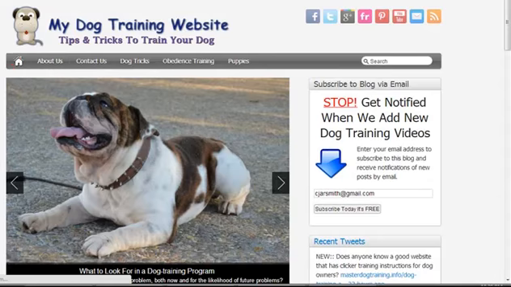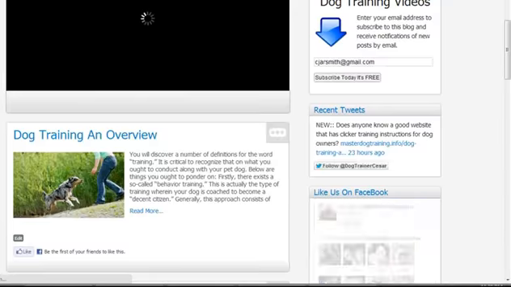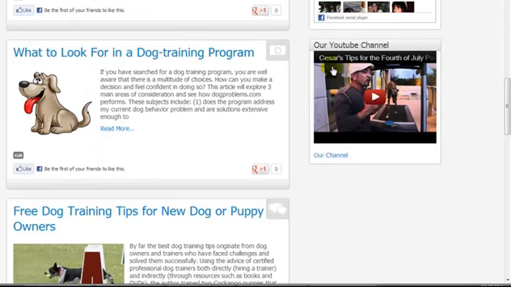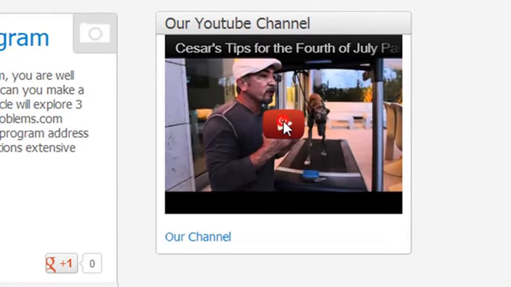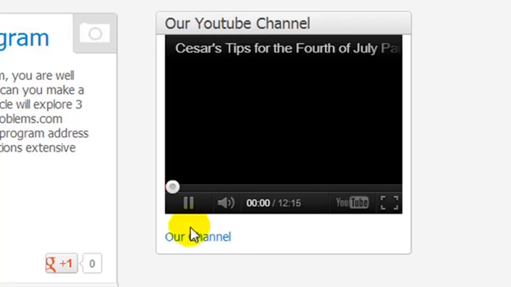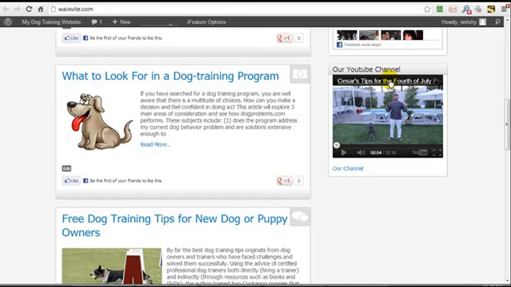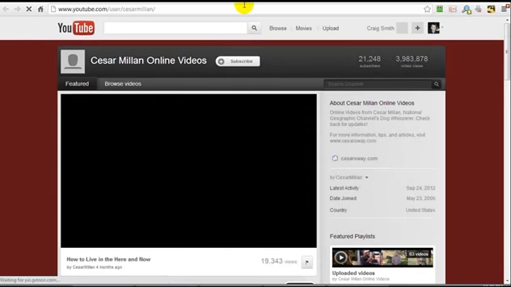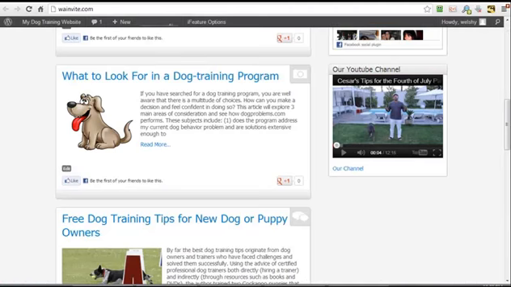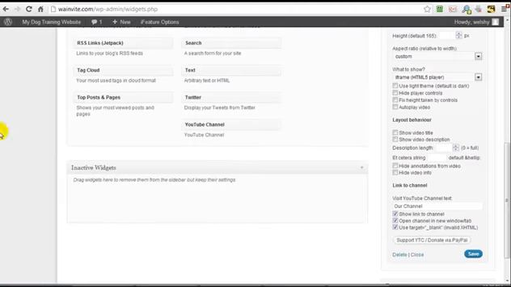So I'm going to click on my home icon, scroll down, see if the YouTube is working. And here it is, yeah. So if I click there, it's going to play right in the widget area. Let me pause that. Which is fine because most people know that if they click there, they'll head over to YouTube. And if they want to visit the YouTube channel, they just click there and they're off to Caesar Milan's online video channel.